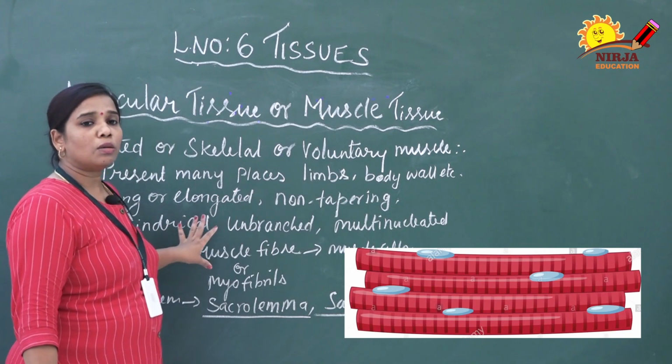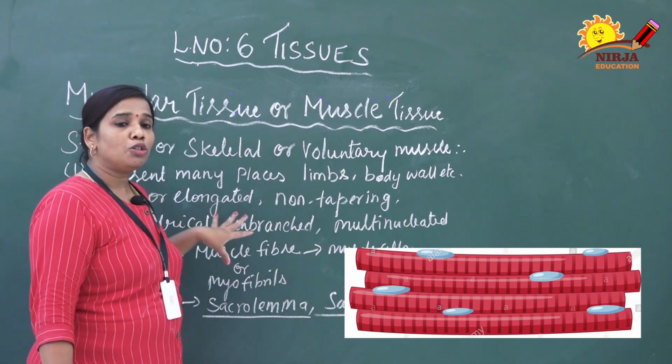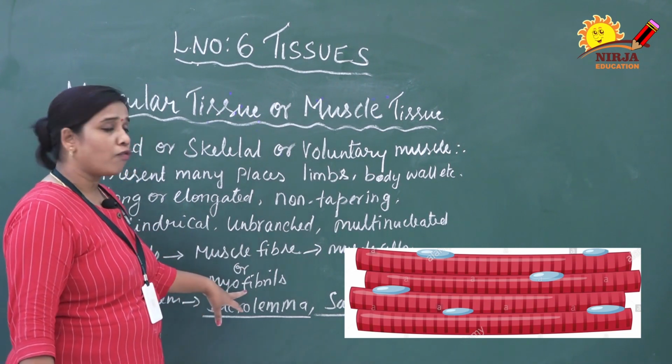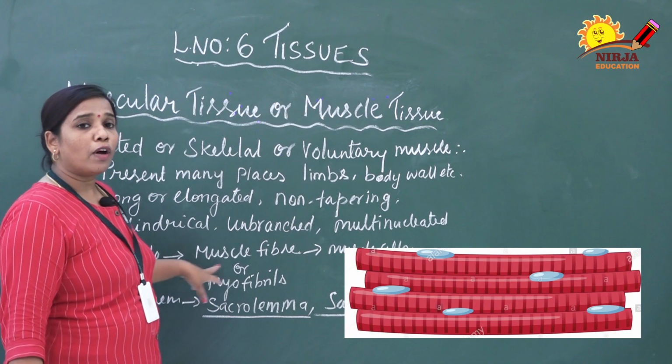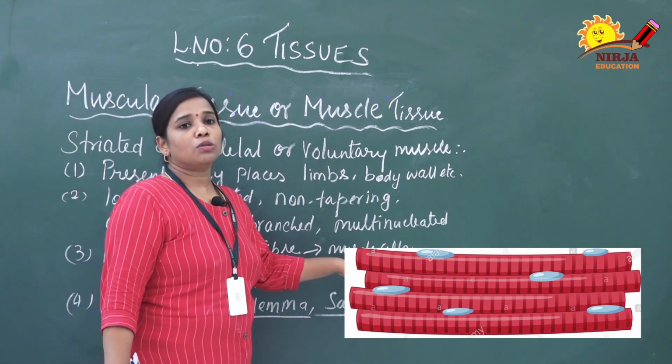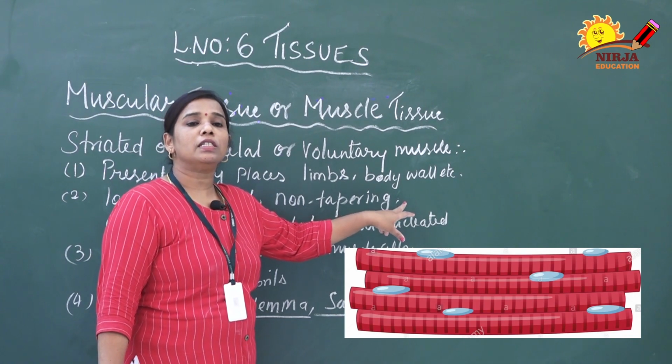Actually muscle tissues are made up of muscle cells. Muscle tissues are made up of myofibrils, and myofibrils are nothing but muscle fibers. The muscle fibers are made up of muscle cells. These muscle cells are multinucleated; they have more nuclei present inside one cell.